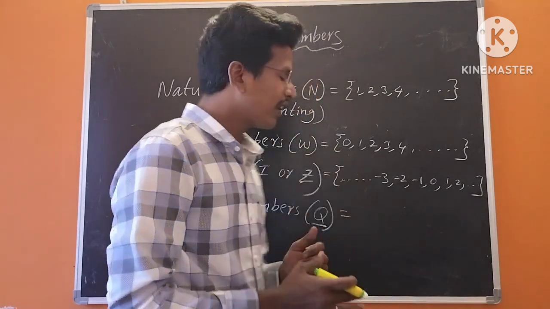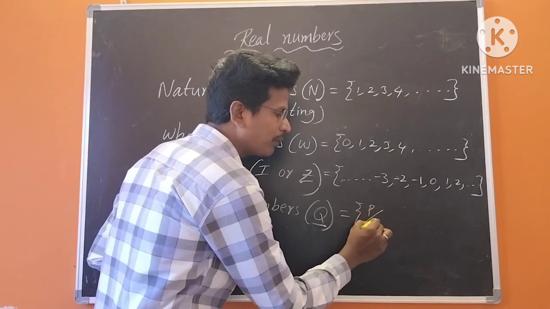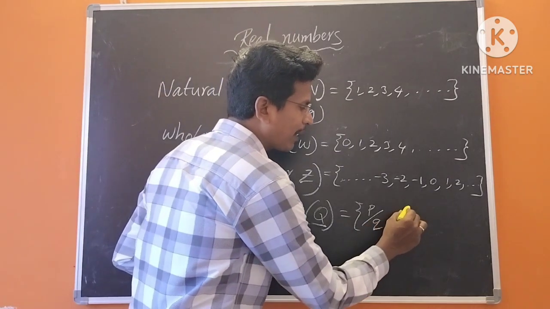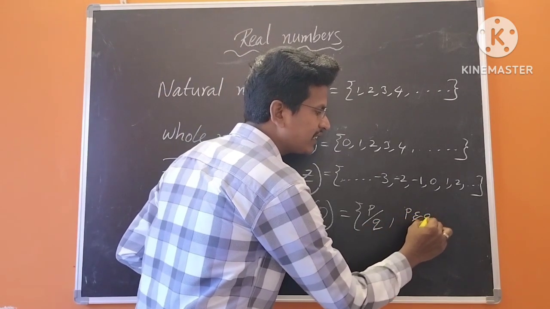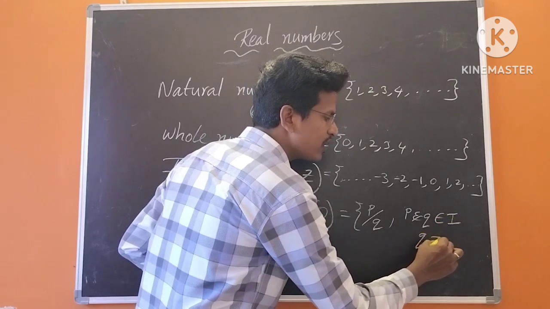So the definition of a rational number is a number which is in the form of p by q, where p and q are integers and q is not equal to 0.